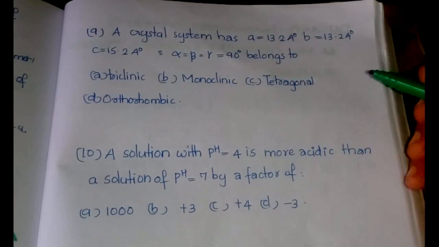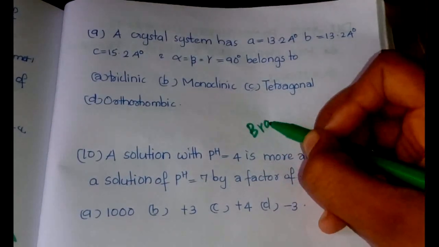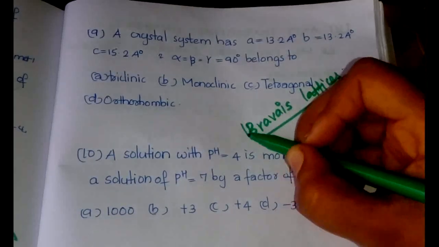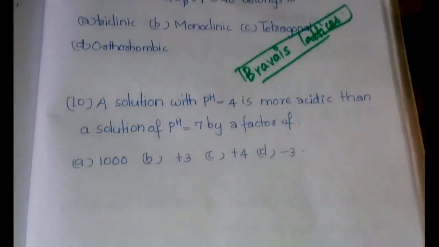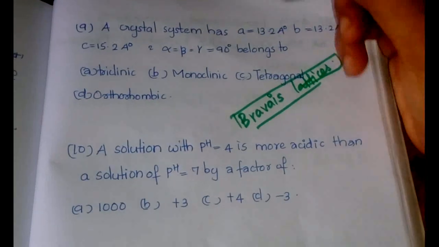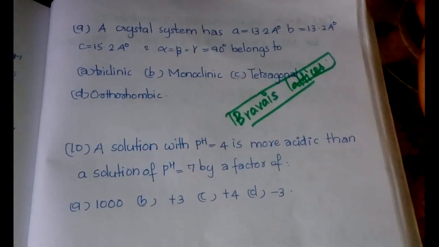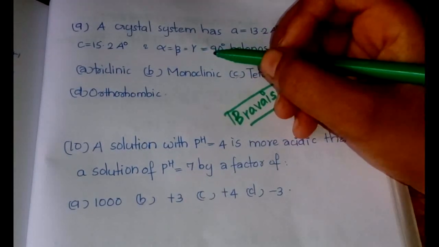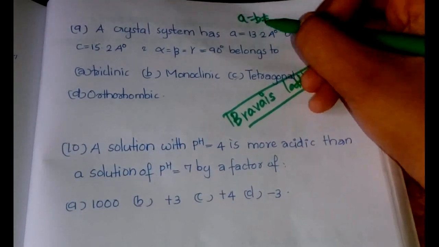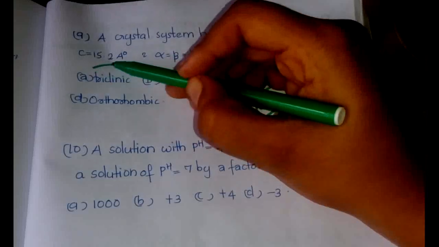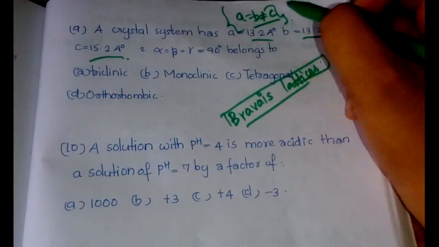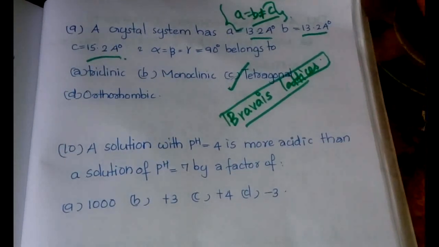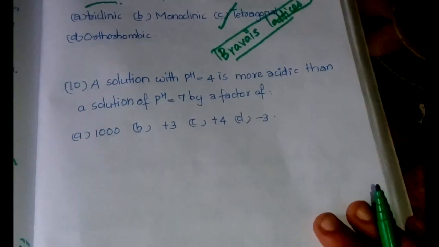The 9th question is another repeated question from the part of solid state. That is, we have to study the Bravais lattices. That table is very important, and I have already done a video of solid state and discussed the shortcut to remember all those without much difficulty. You can remember using that shortcut. So what is the condition given here? Alpha equal to beta equal to gamma equal to 90 degrees, and A equal to B but not equal to C. You can see the dimensions are given. Do not confuse. They are just giving it to identify this condition. So it would be tetragonal. Identifying the condition, it is actually tetragonal. Very important. Now the 10th question is from the part of acid and base.